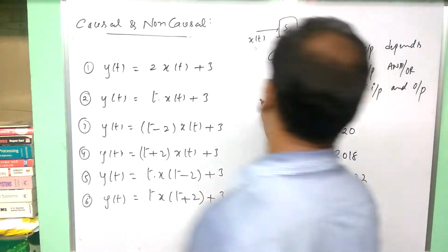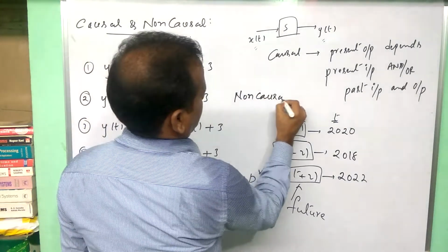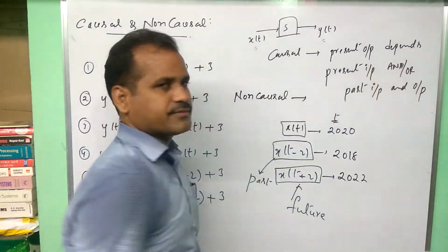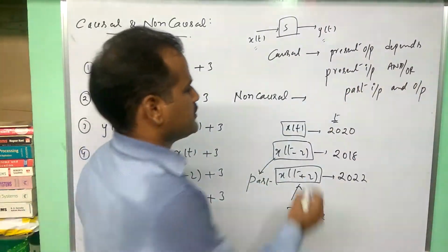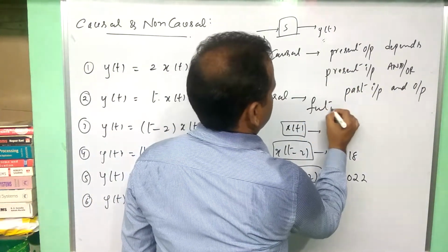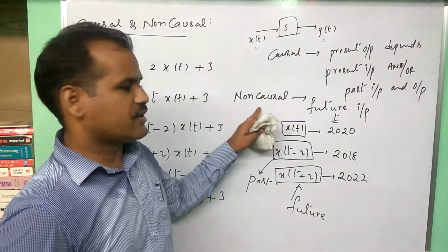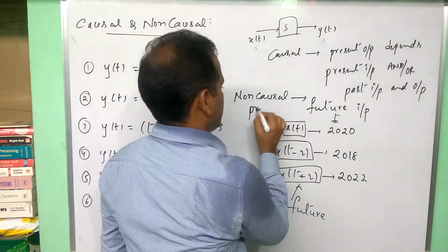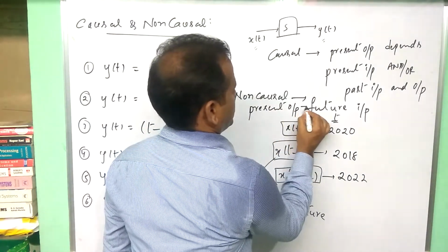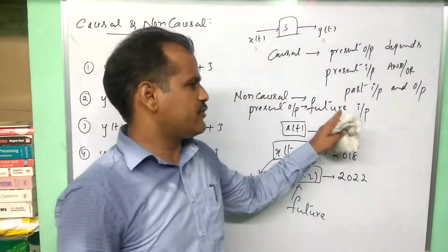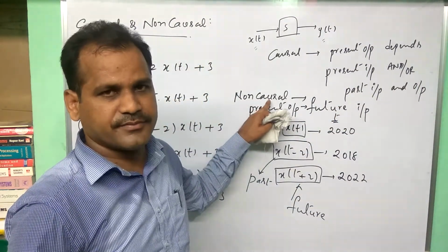Simply, non-causal system means along with this, they may be there or may not be there. But if you see any future value, here non-causal system means present output, if it depends upon any future values of the input, then we say that the system is a non-causal system.